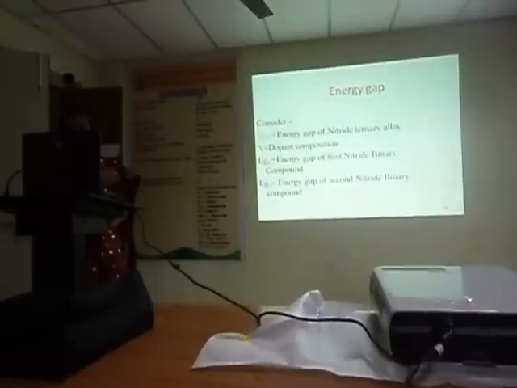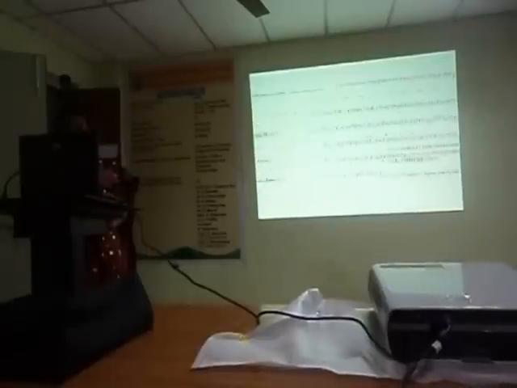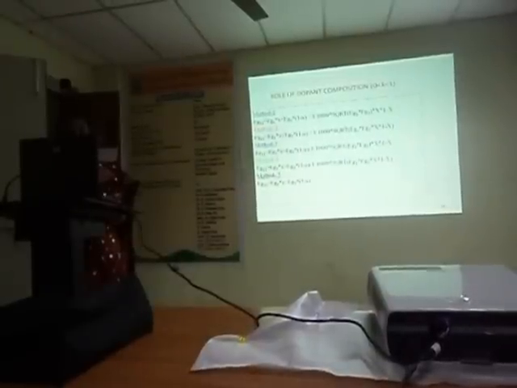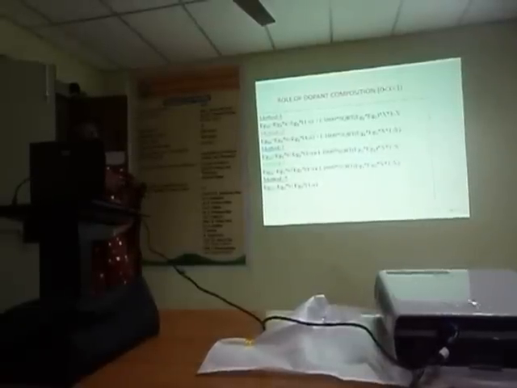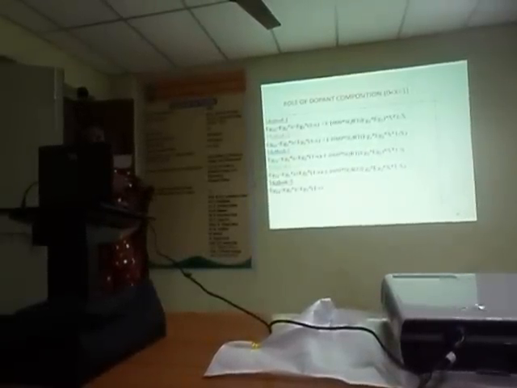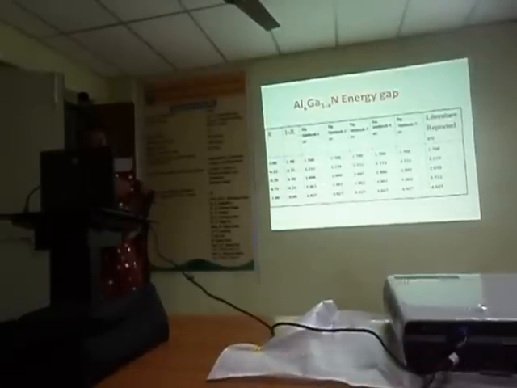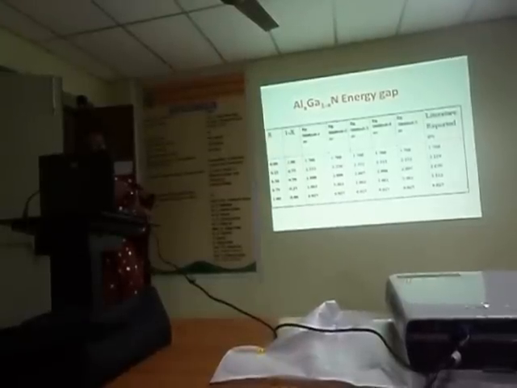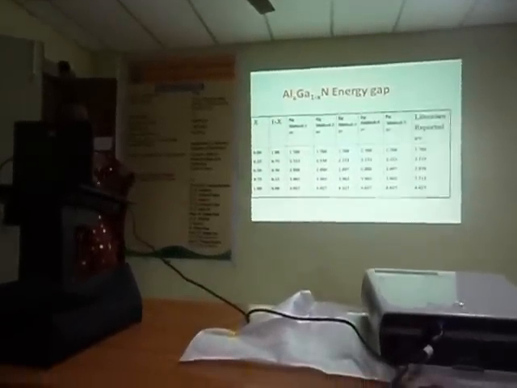Energy gap. So E_g denotes nitrides, and this is the combination of 2 binary alloys, E_g1 and E_g2. Here X denotes the dopant concentration, what is to be added. These are the 5 methods. Here the first, E_g12, is for ternary. Ternary means 3 elements are in the form of a ternary alloy. This is formed by combining 2 binary compounds. E_g1 represents the first binary compound energy gap, E_g2 represents the second binary energy gap, and X is the dopant concentration. And I have taken one element, that is the representation of aluminum gallium nitride. Here nitride is the common element, aluminum and gallium are the replacing elements. Aluminum is the dopant, and I am replacing gallium in place of aluminum.